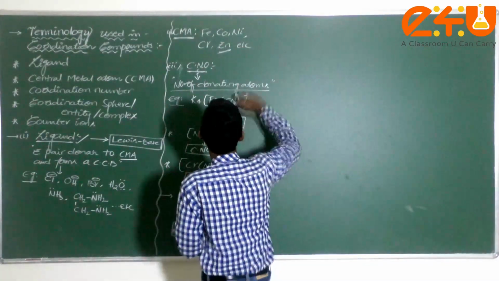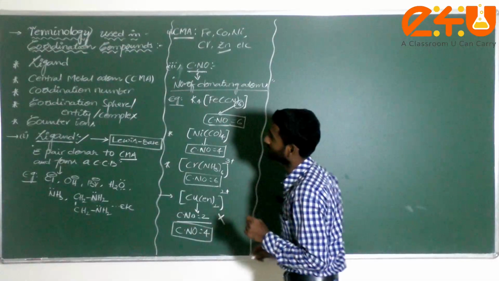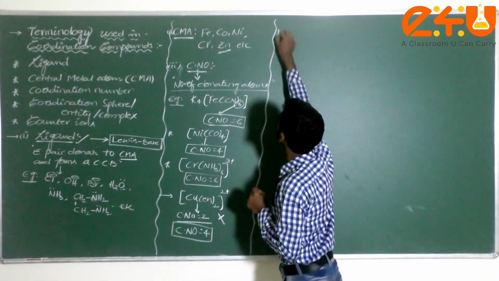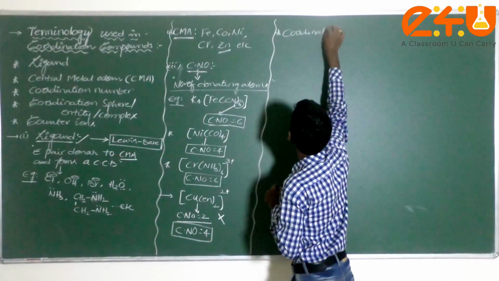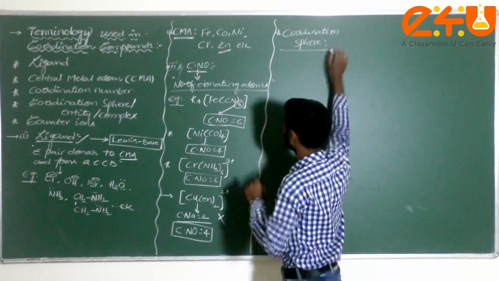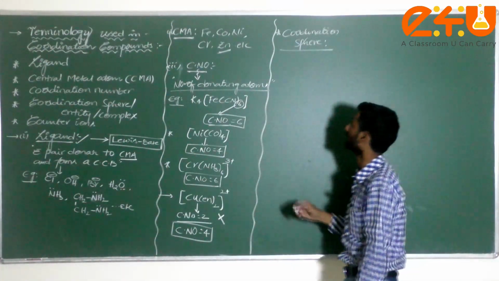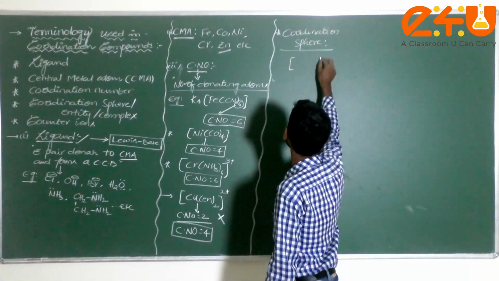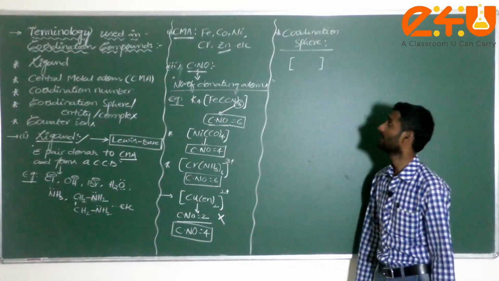Got the clarity? This is about the coordination number. Next, the coordination sphere. What is the coordination sphere, dear student? It is a simple term; if I give the example, you can understand all the terminology here. The coordination sphere is represented by enclosing in closed brackets.